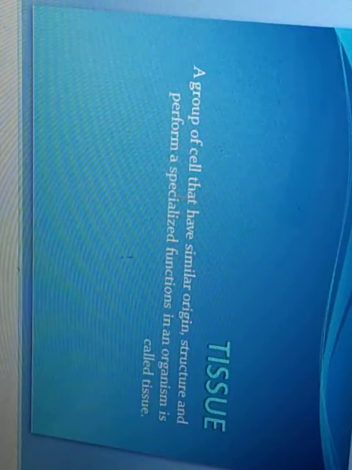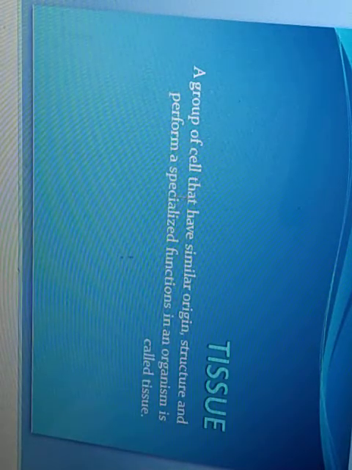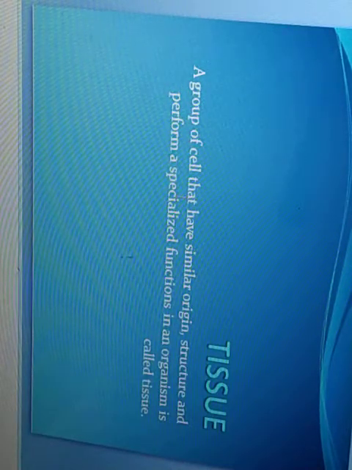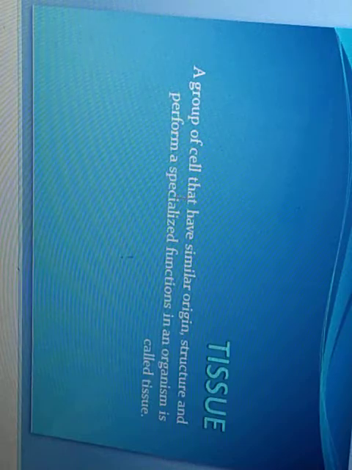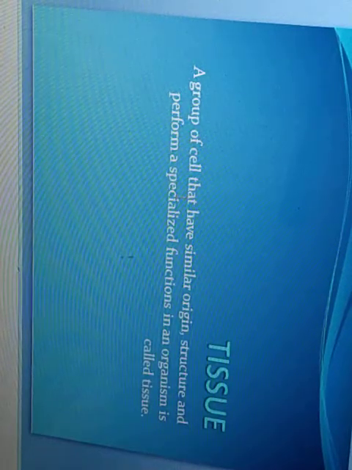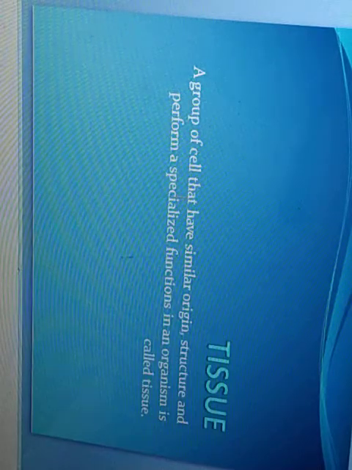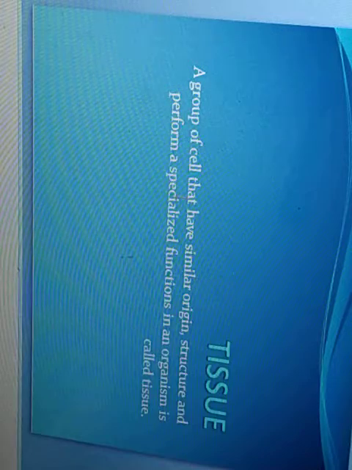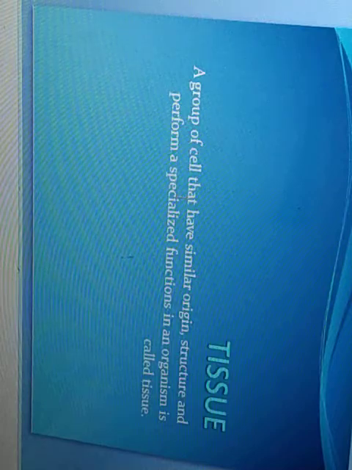Now children, why are tissues essential? You might have seen that in a classroom, at home, or in institutes there is division of labor. Each person is assigned different work. In school there are different teachers for different subjects. There are drivers for driving buses, sweepers, cleaners, maids, a headmaster or principal, and directors.